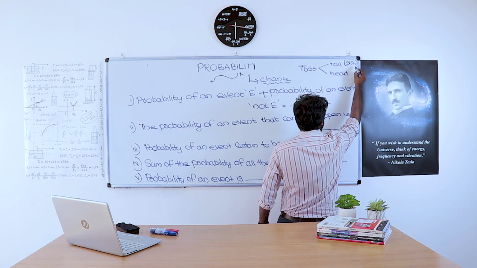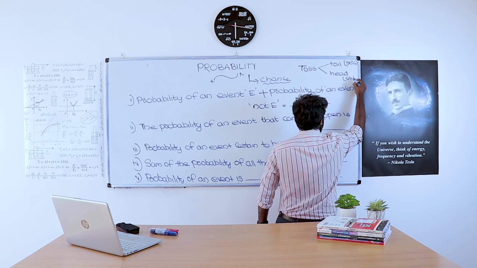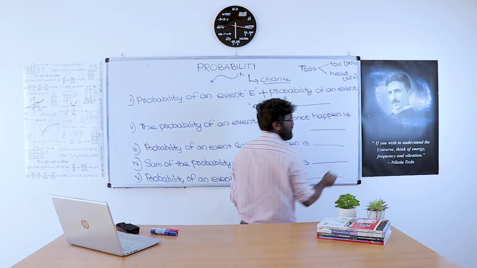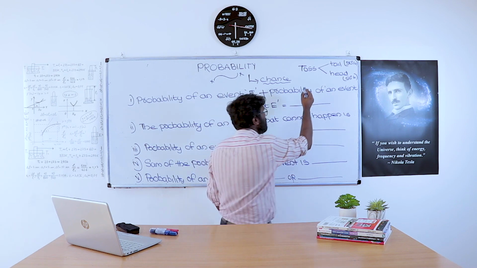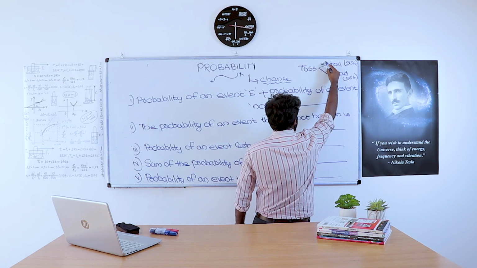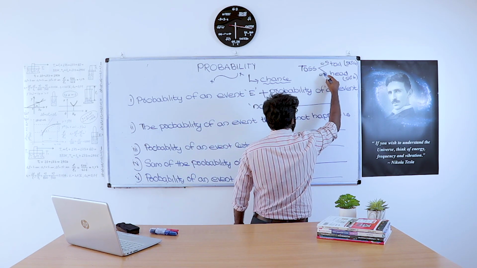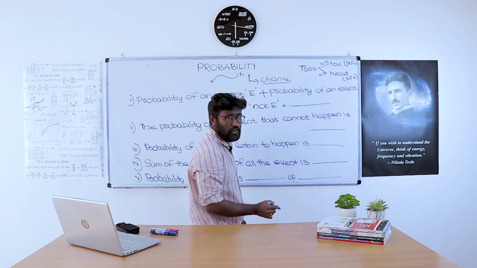It is 50%. What is the chance of getting head? It is also 50%. That means the probability of getting tail is 0.5 and the probability of getting head is 0.5.